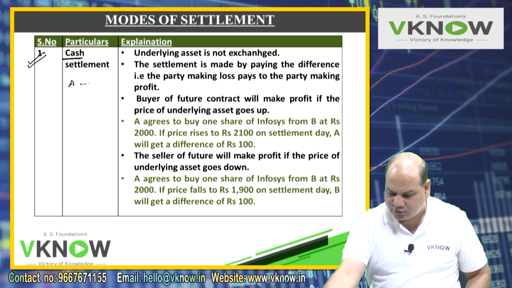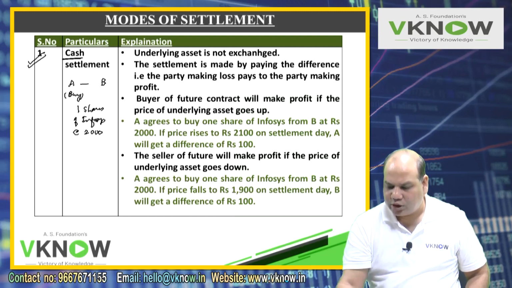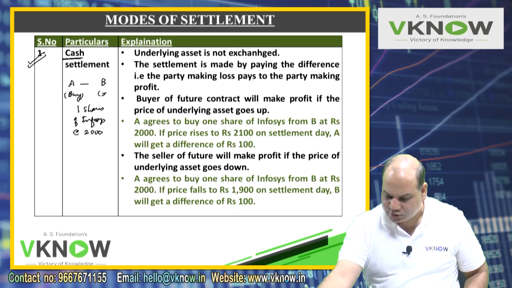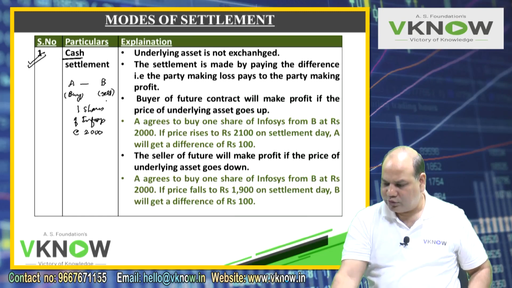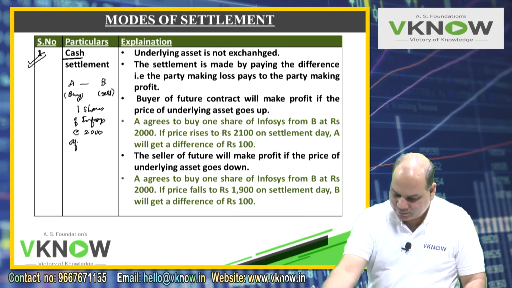There are two parties, A and B. A has entered into a contract to buy one share of Infosys at rupees 2,000 after, let's say, 1 month. After 1 month, the example is printed.